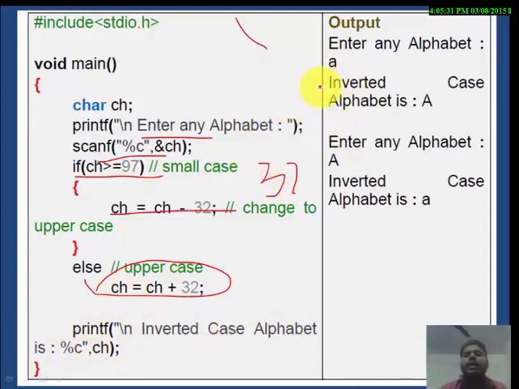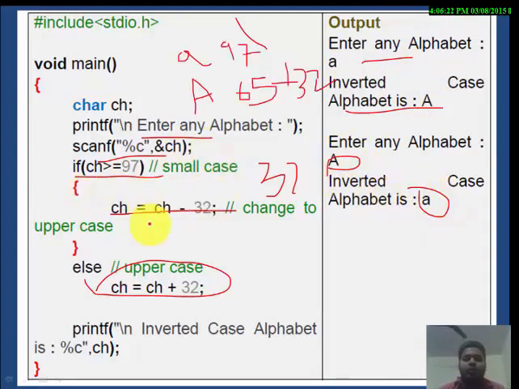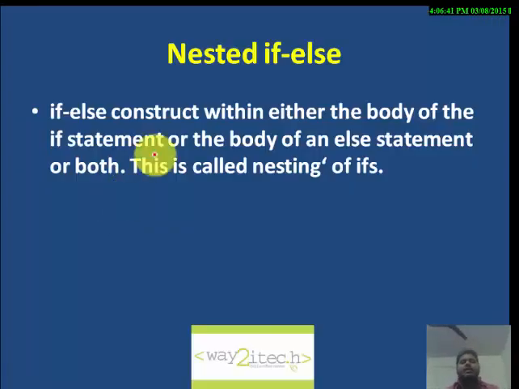So the output will be enter any alphabet. If user entered small a, output will be inverted case alphabet is capital A. If user entered capital A, the output will be small a. Hope you understand this program. Please try this program and execute this program, then you will have better understanding. The next is nested if else. If else construct within either of the body of if statement or body of the else statement or both.